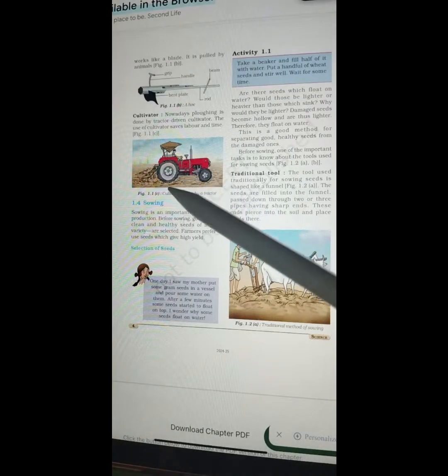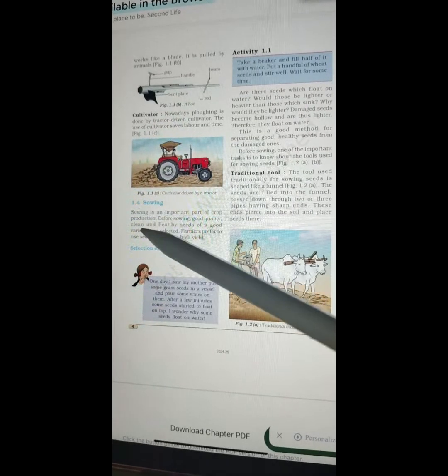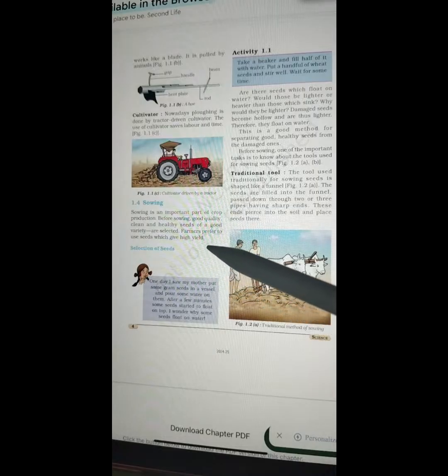Figure 1.1c. Sowing 1.4. Sowing is an important part of crop production. Before sowing, good quality, clean, and healthy seeds of a good variety are selected. Farmers prefer to use seeds which give high yield.